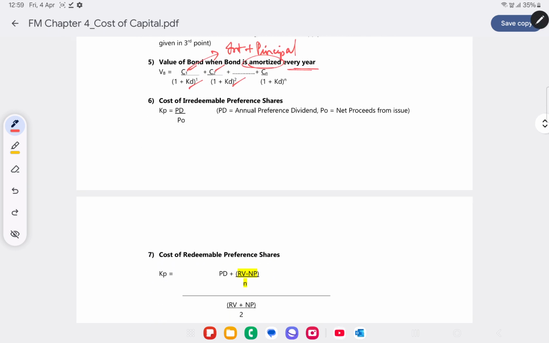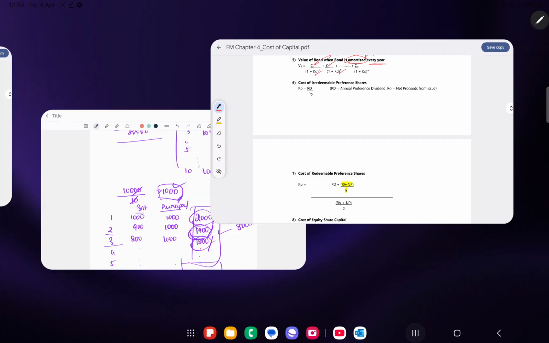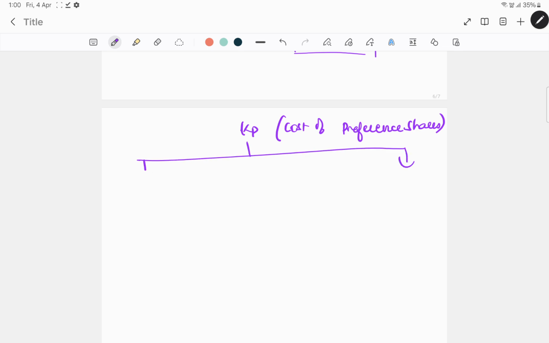Cost of irredeemable preference shares. Now moving to the part of preference shares. See, what do you get for debentures? So if you were to find the KP, which is cost of preference shares, how can you calculate the same? See, this can be divided into two categories, one being redeemable and irredeemable. It is calculated in the same manner as you do for your debentures, but the only thing being here, since preference dividend is not tax deductible, you will not include the tax effect, that's all.